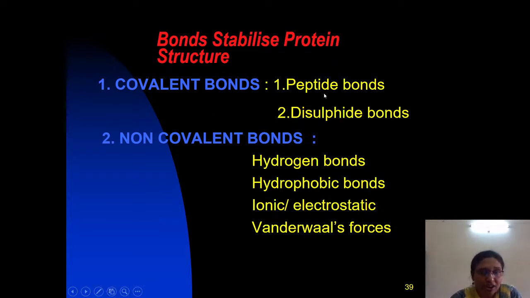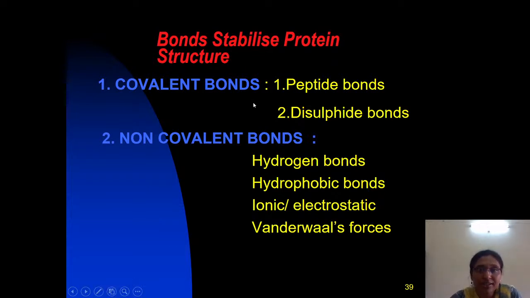Examples of the covalent bonds which stabilize the protein structure are the peptide bond and the disulfide bond. And the non-covalent bonds are generally weak, but collectively, as they are present in combination in various proteins, they give strength and stability to the protein structure.